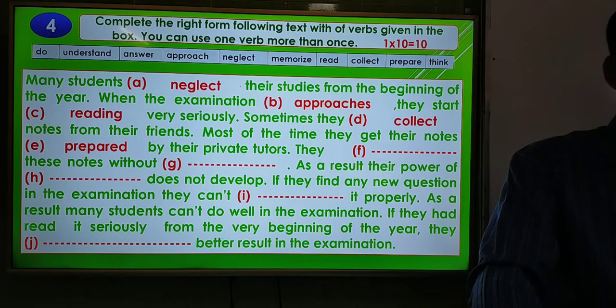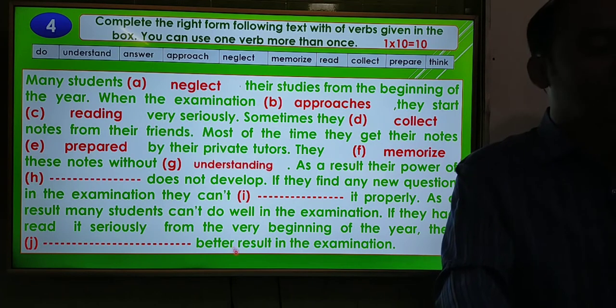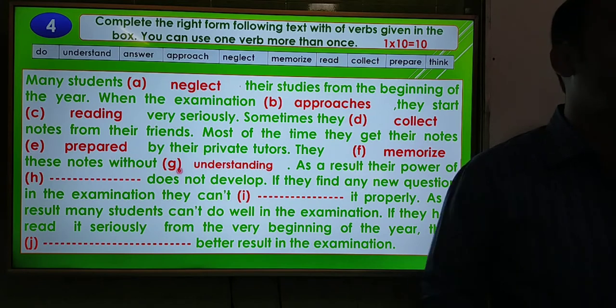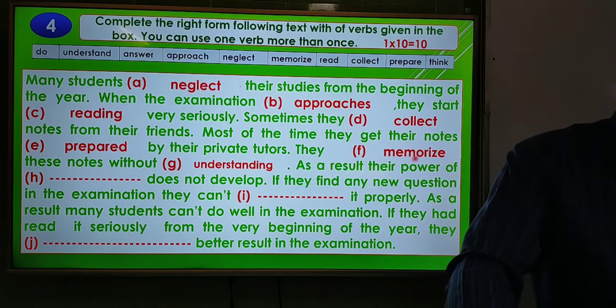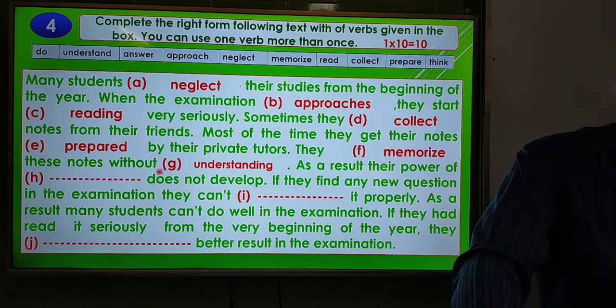So the answer will be of question number F. They memorize these notes without understanding, and you have to write ing after without. These are the rules of right form of verbs. We are doing right form of verbs. They memorize, here the subject is they, so we can't use s or es after the verb. They memorize these notes without understanding.